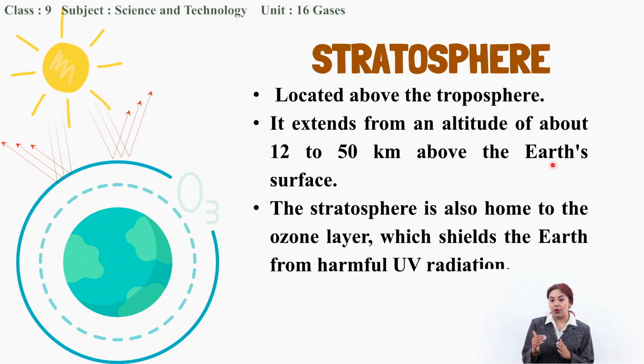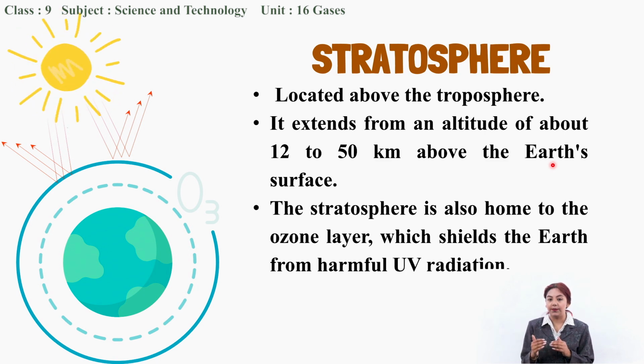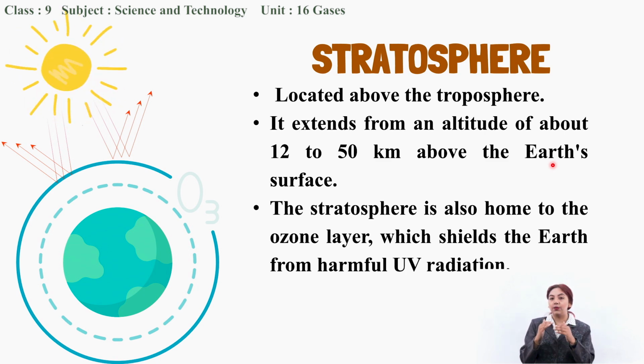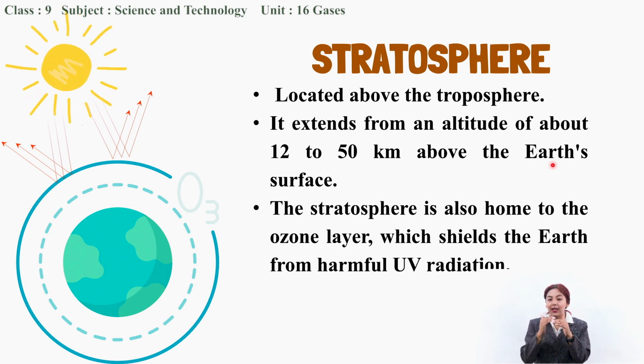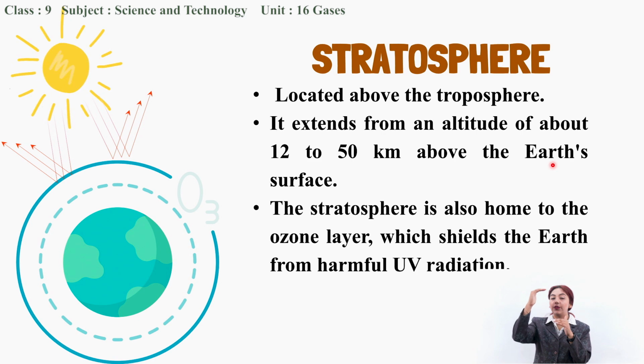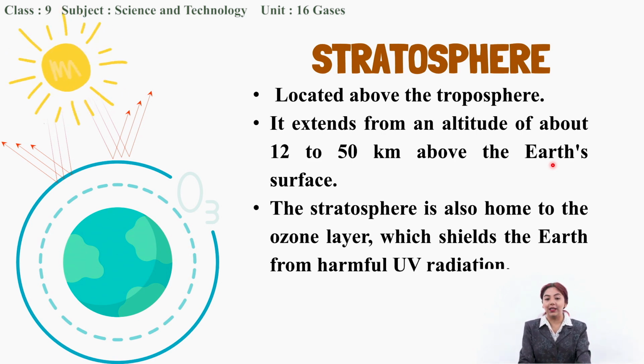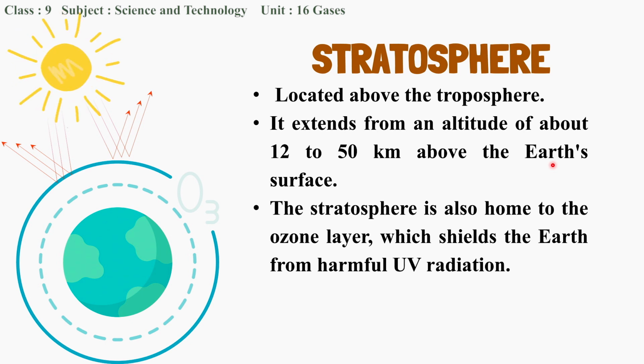So above our troposphere, we have the stratosphere. This layer extends from 12 kilometers from the Earth's surface. Below 12 kilometers, there is the troposphere, and from 12 kilometers up to 50 kilometers, we have the stratosphere layer. In this layer, a very important layer is present, that is the layer of ozone gas, which we will be studying in detail later on.